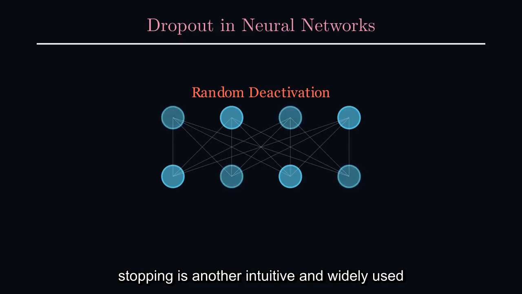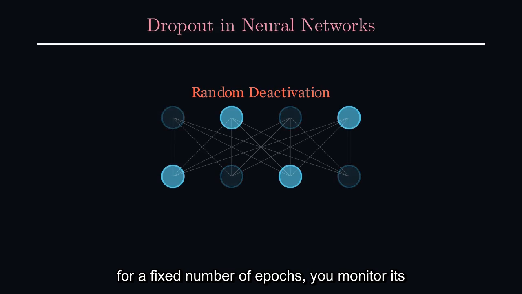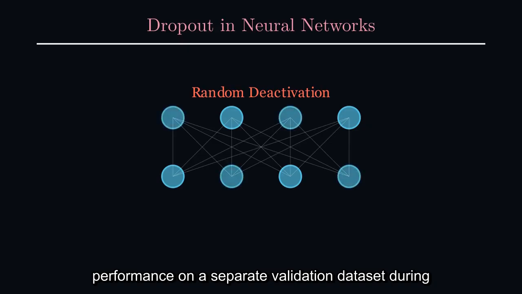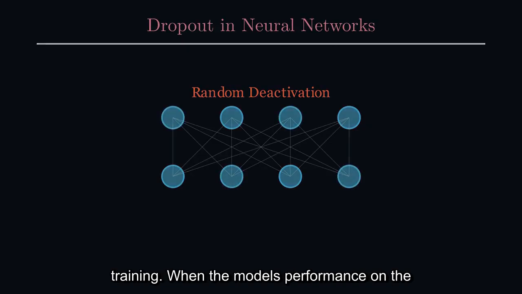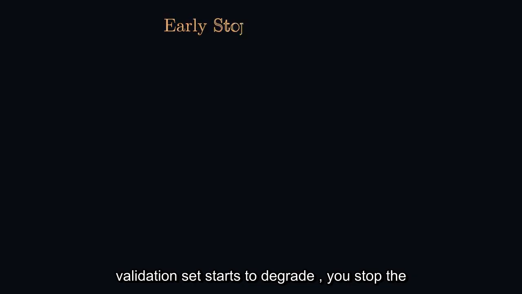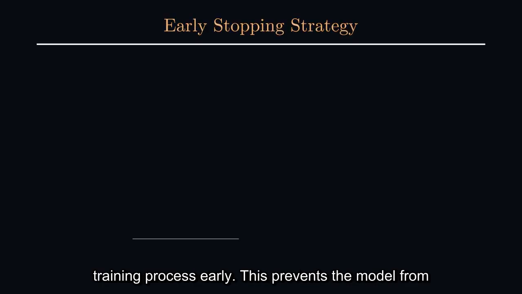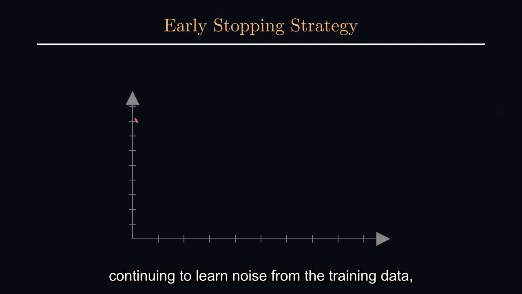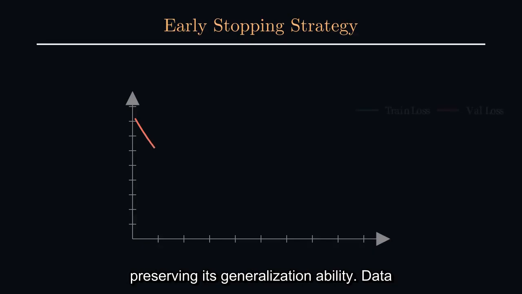Early stopping is another intuitive and widely used regularization method. Instead of training a model for a fixed number of epochs, you monitor its performance on a separate validation dataset during training. When the model's performance on the validation set starts to degrade, you stop the training process early. This prevents the model from continuing to learn noise from the training data, preserving its generalization ability.